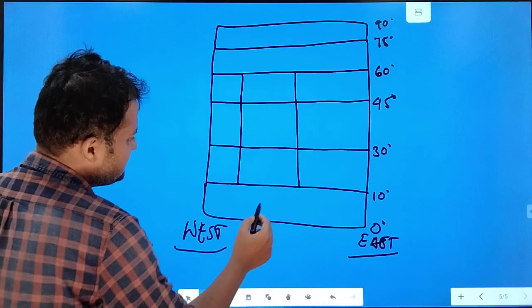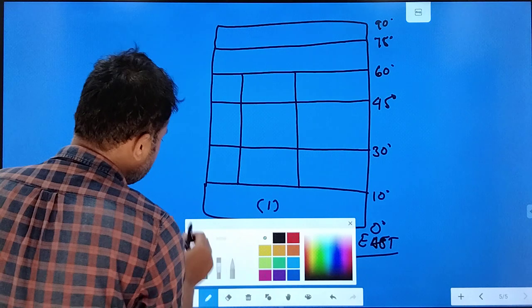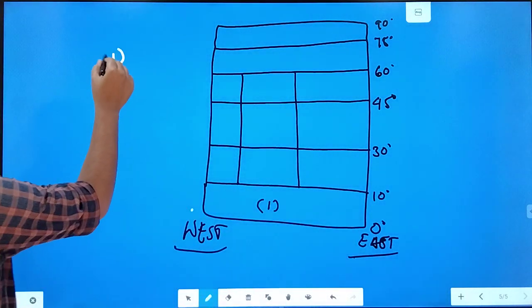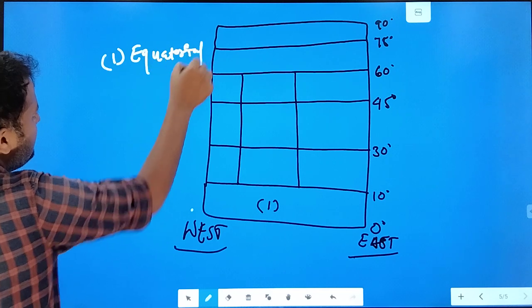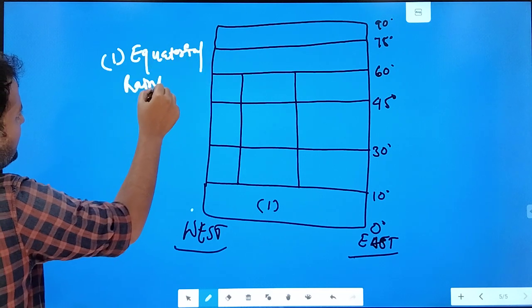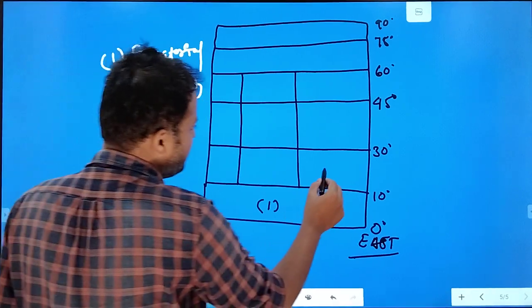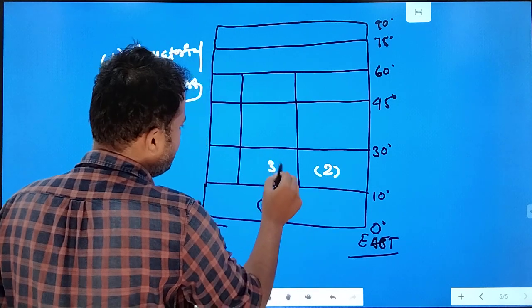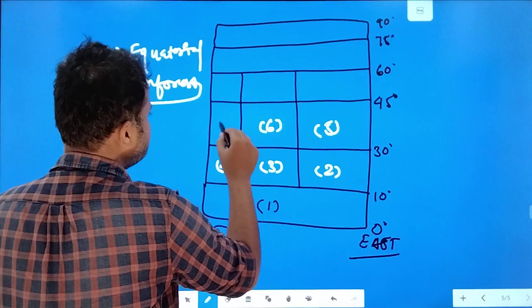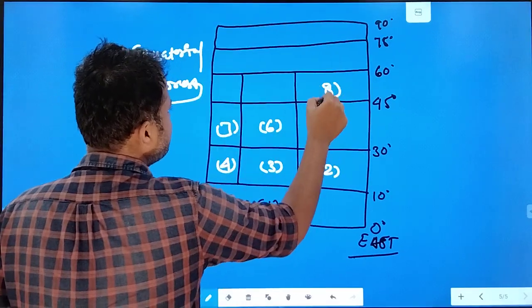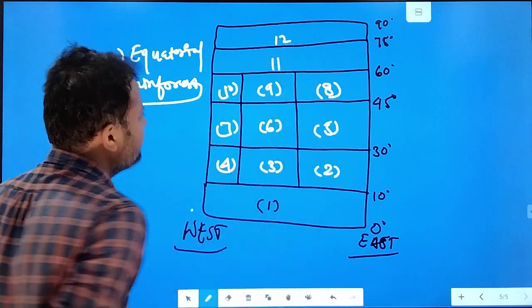So this is the first one, right? So what is the basic? The first one is named as equatorial rainforest type of climate, like equatorial rainforest type of climate. Then comes the second, third, fourth, fifth, sixth, seventh, eighth, ninth, 10th, 11th, 12th, right?